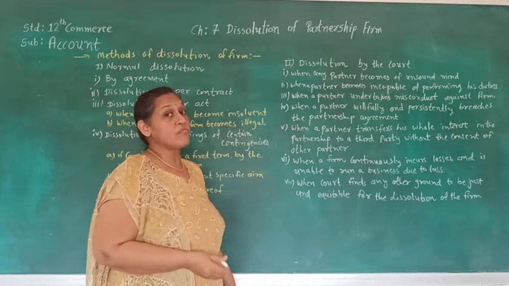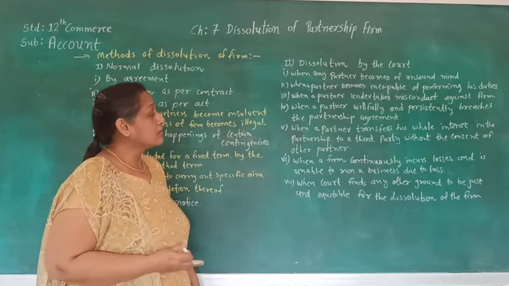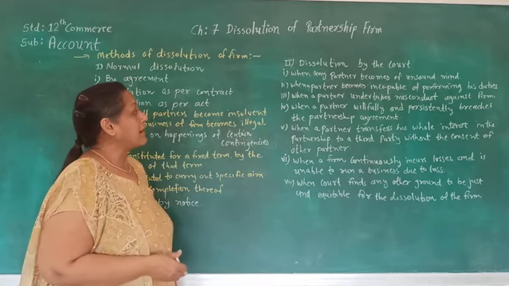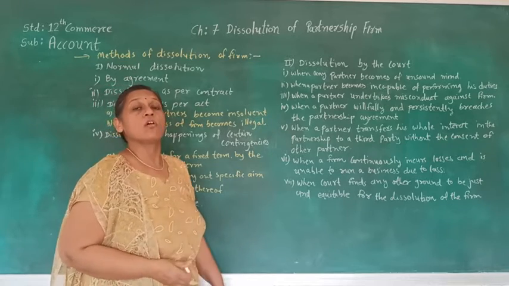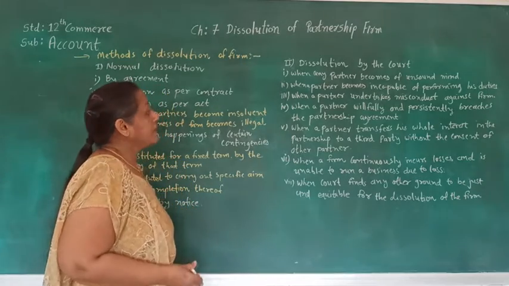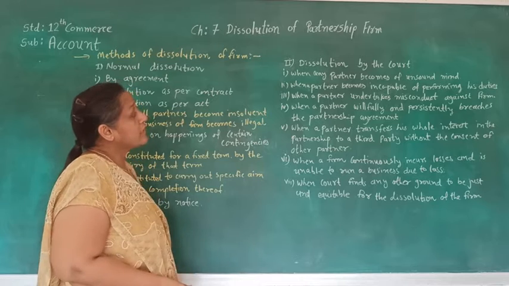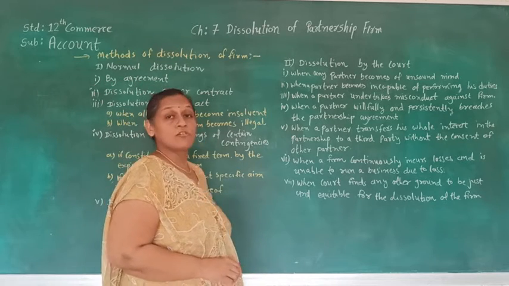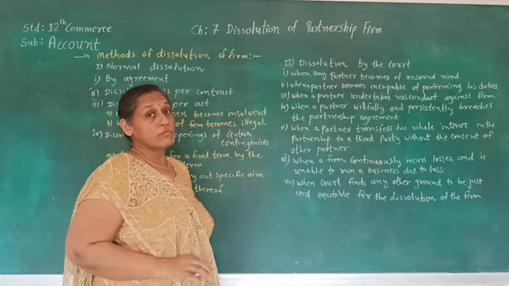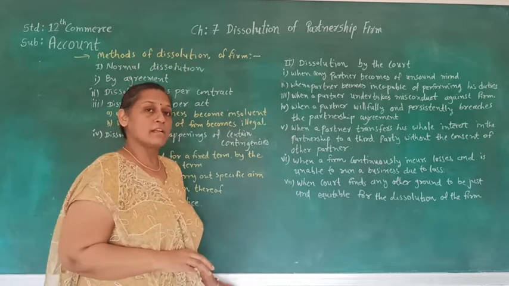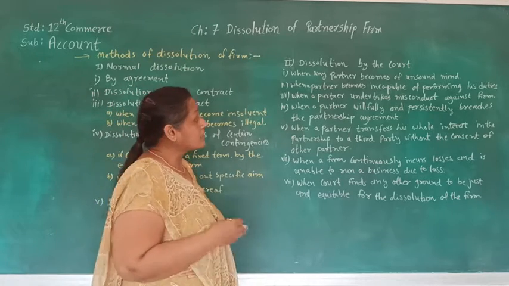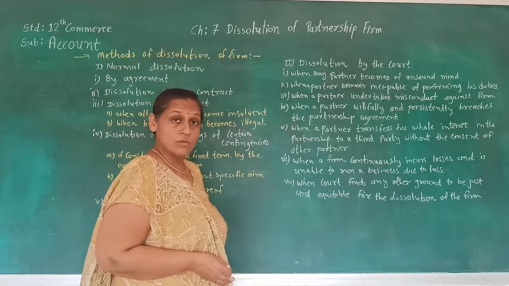a court, and if the court finds the reason valid, then the court can give an order to dissolve the firm. In that, the very first is when any partner becomes of unsound mind. If any partner becomes of unsound mind, in that situation the partnership firm is going to be dissolved.